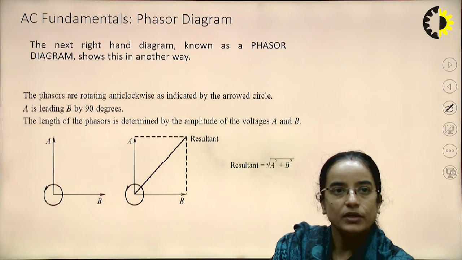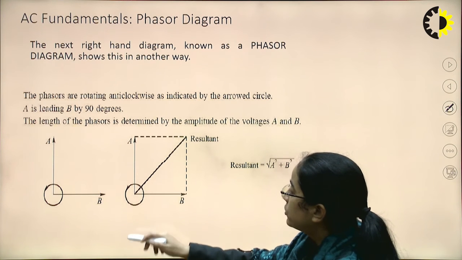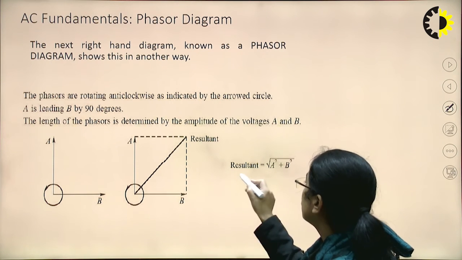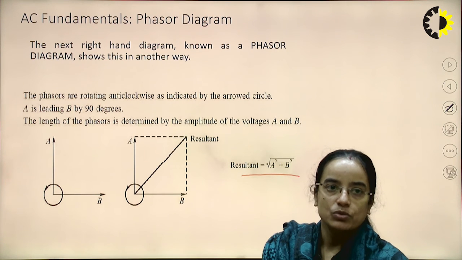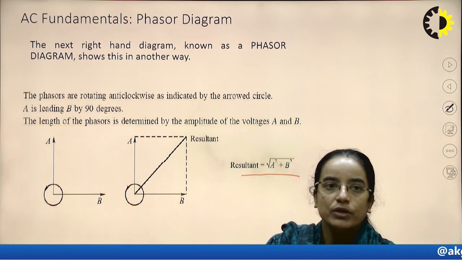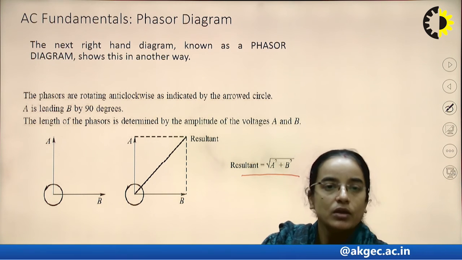See, if two quantities A and B are shown here, and this is the resultant, then the resultant will be the square root of A square plus B square. So this is how we calculate from the phasor diagram. Any quantity can be calculated from the phasor diagram.